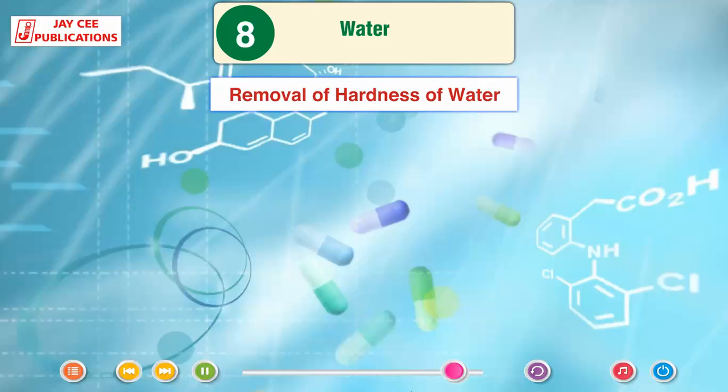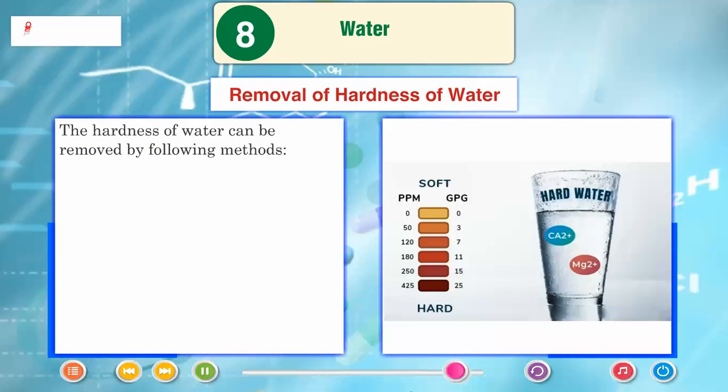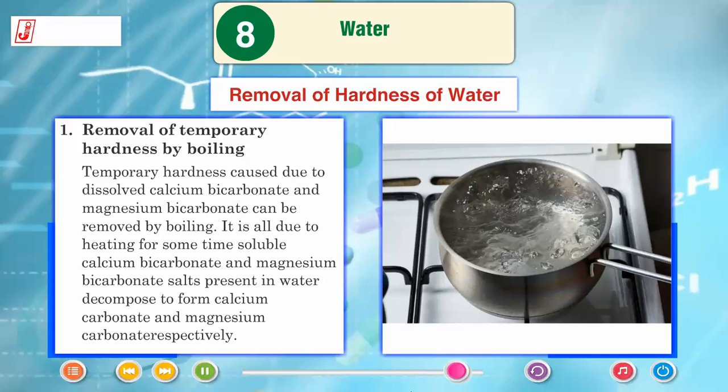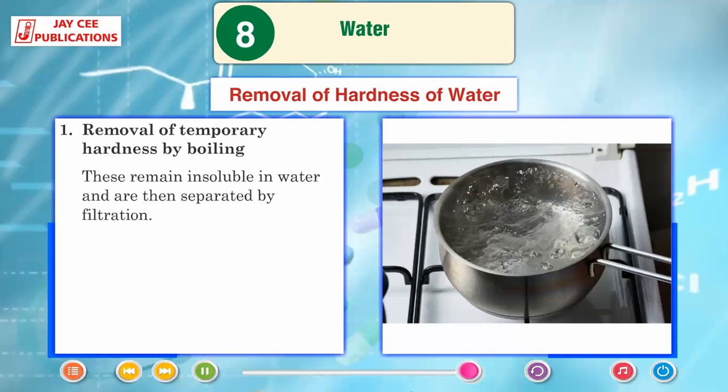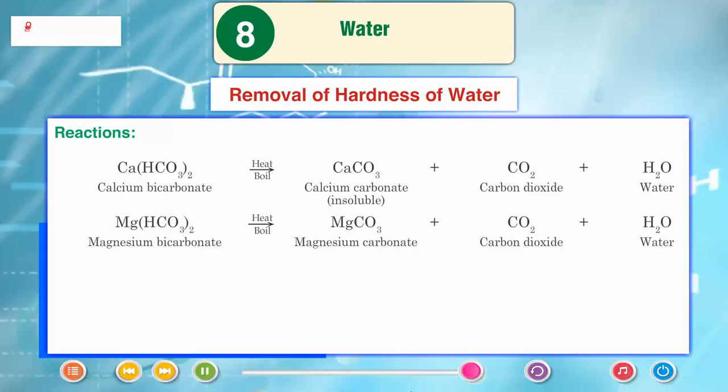Removal of hardness of water. The hardness of water can be removed by following methods. Removal of temporary hardness by boiling. Temporary hardness caused due to dissolved calcium bicarbonate and magnesium bicarbonate can be removed by boiling. It is all due to heating for some time. Soluble calcium bicarbonate and magnesium bicarbonate salts present in water decompose to form calcium carbonate and magnesium carbonate respectively. These remain insoluble in water and are then separated by filtration.